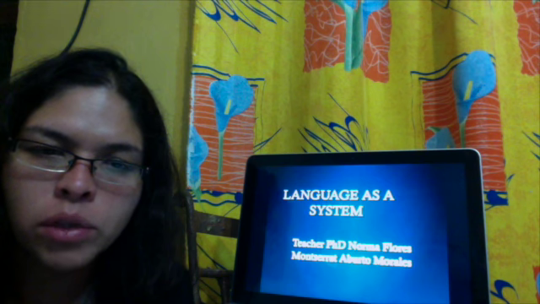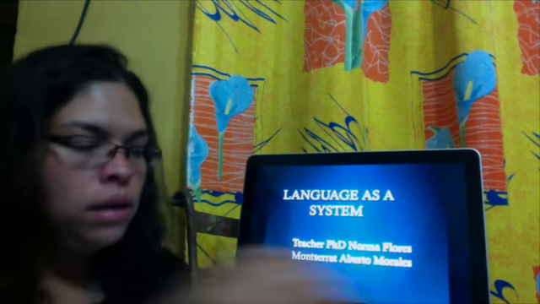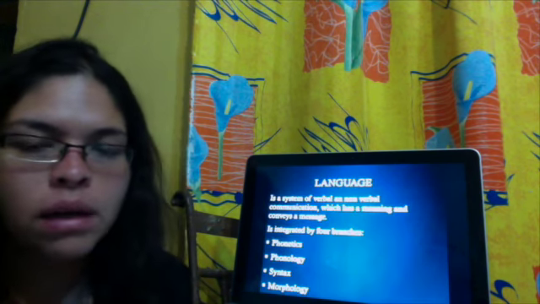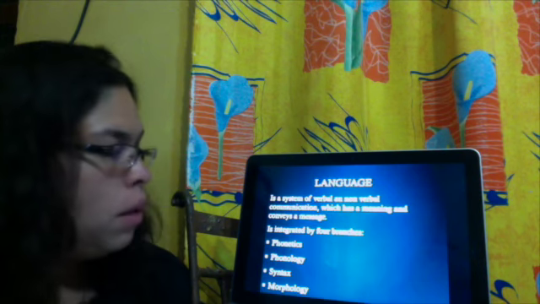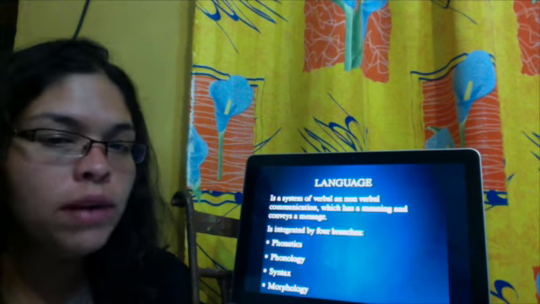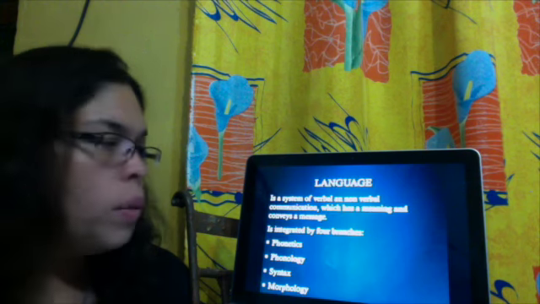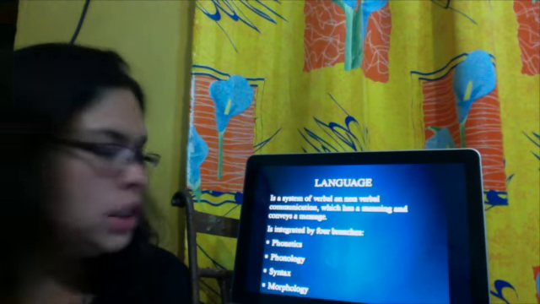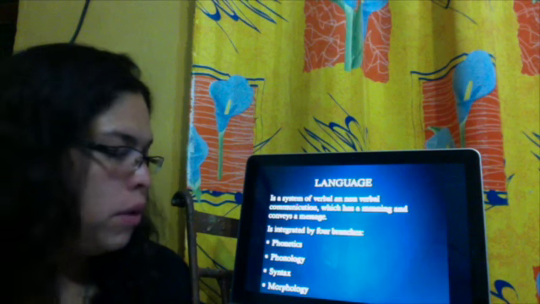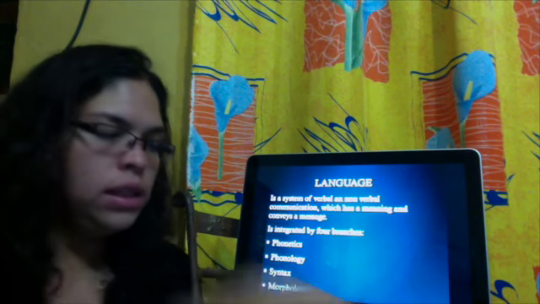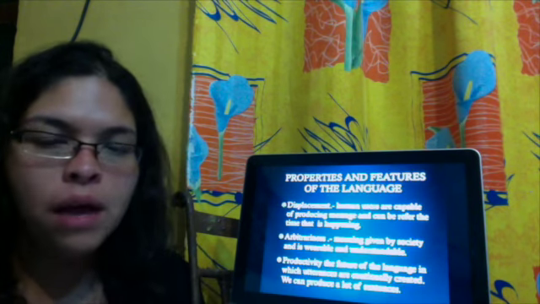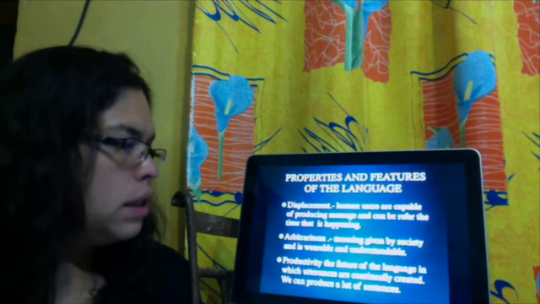Of my course, Language as a System. First, I would like to start by saying what a language is. Language is a system of verbal and non-verbal communication which has a meaning and conveys a message. It's integrated by 4 branches: phonetics, phonology, syntax, and morphology. The properties of the language are 6.